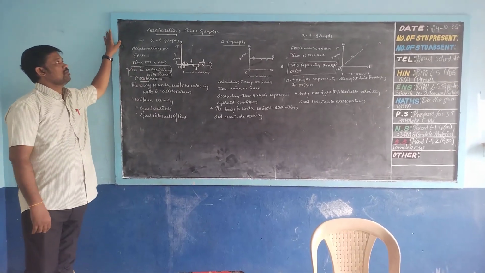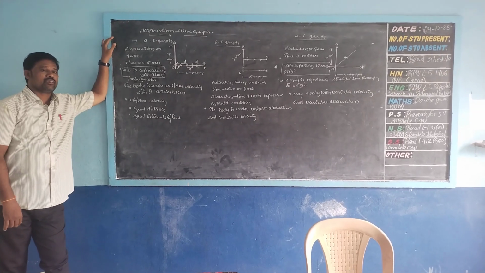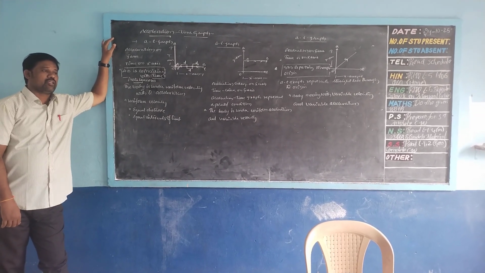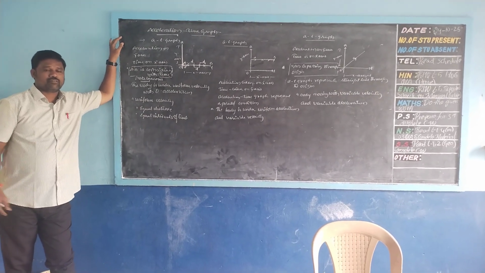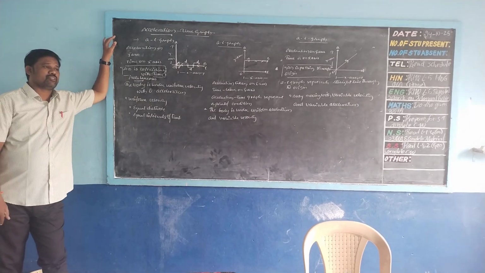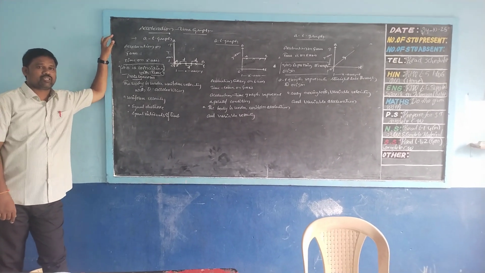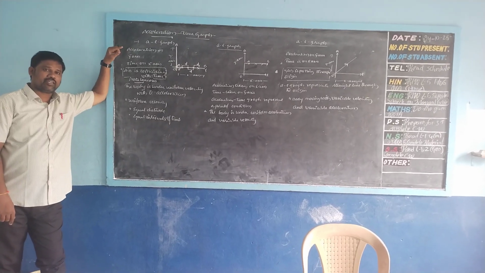Acceleration time graph means AT. What is the meaning of acceleration? The rate of change of velocity is called acceleration. What is the meaning of velocity? The rate of change of displacement is called velocity. So, is it direct or indirect?